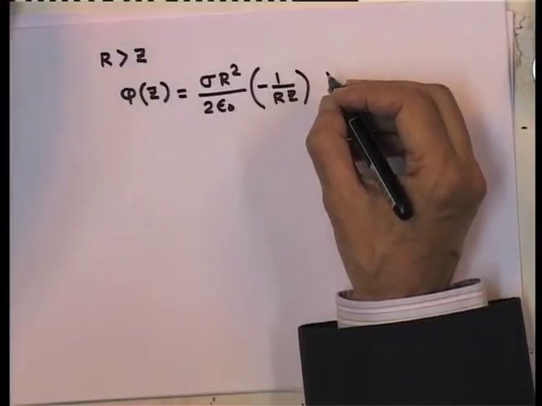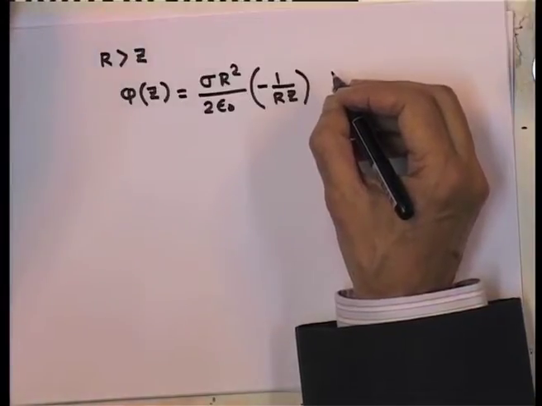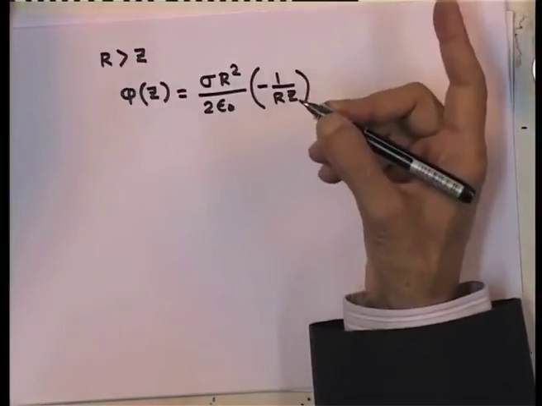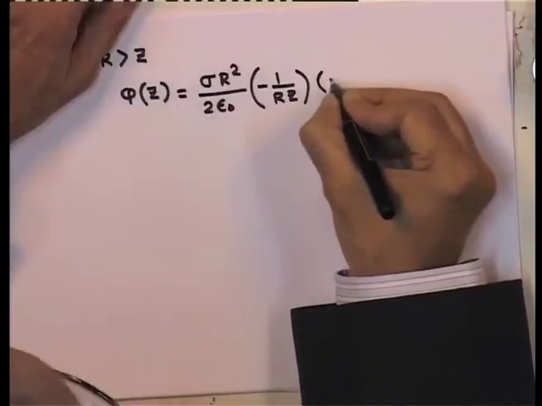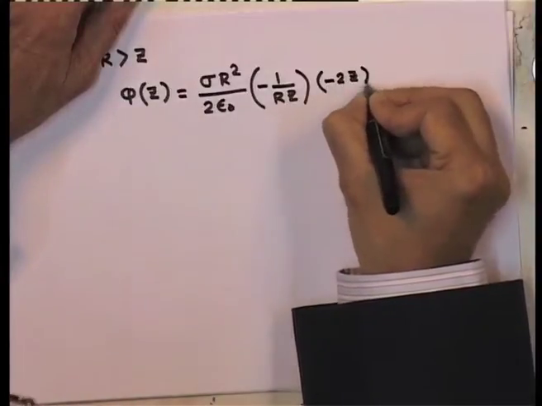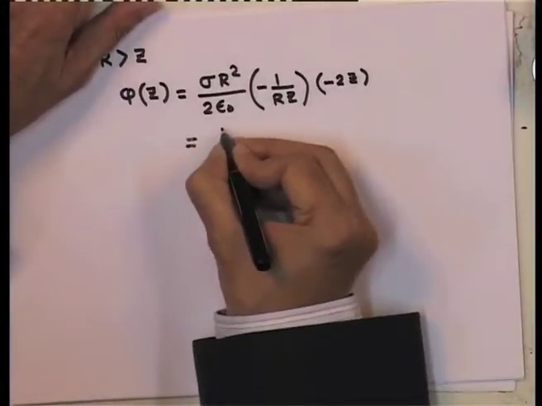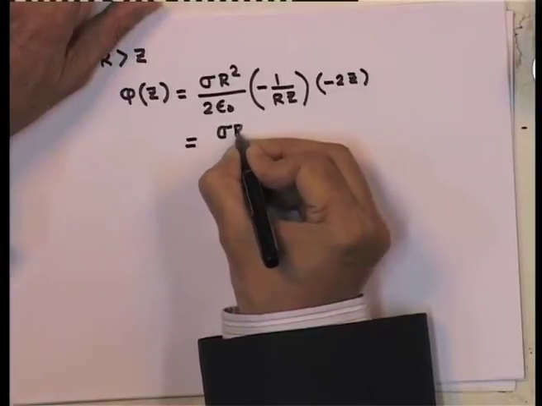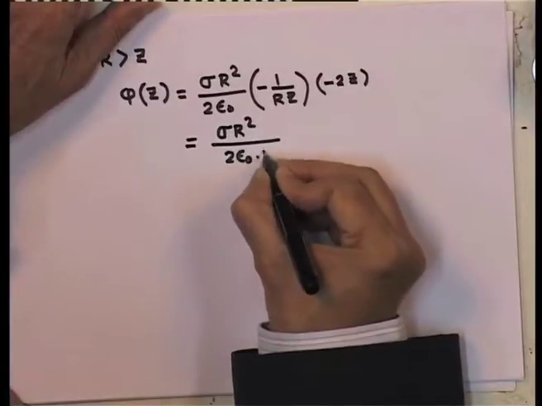So, I have to take the square root properly. In this case, I should take r minus z because z is less than r. So, therefore, I get here minus 2 z, and that cancels, giving me sigma r square by 2 epsilon 0 times r.